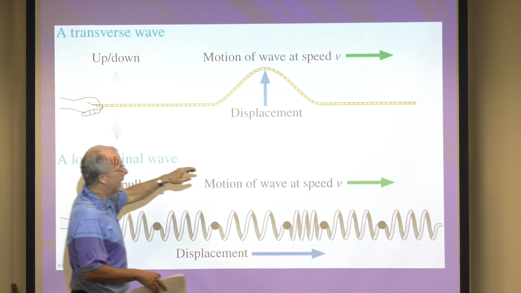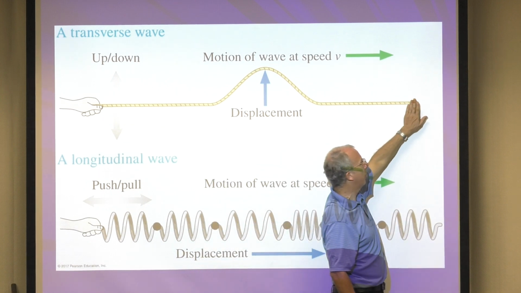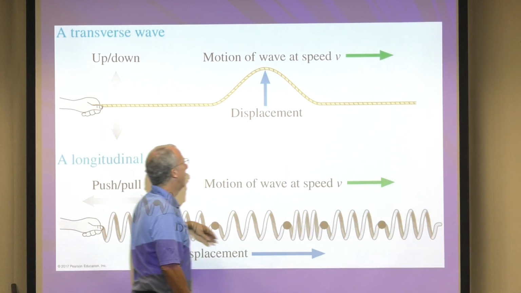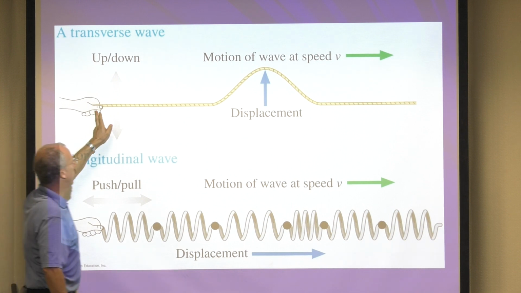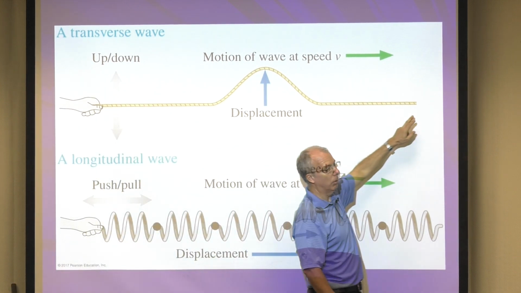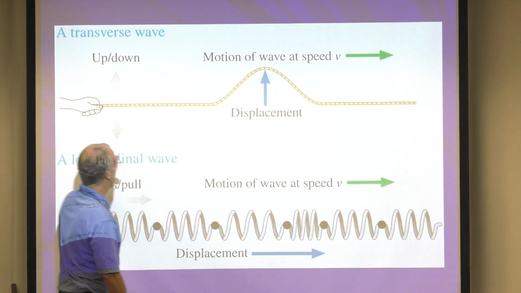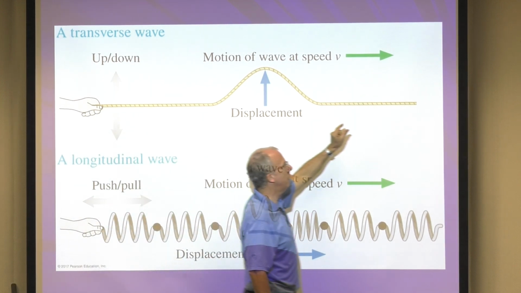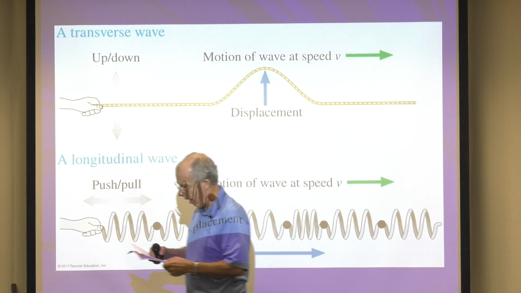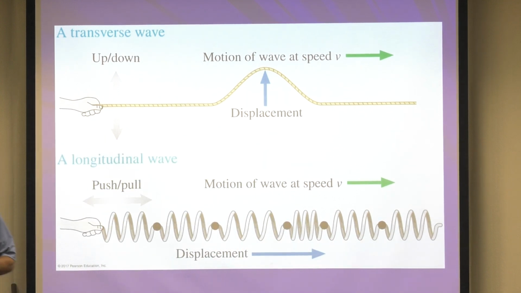Okay, now here's the question. Let's say you are holding the rope right here, and I have the rope here, and I'm wiggling up and down. So what is being transported between me and you? I mean, is a piece of the rope going between me and you? Well, of course not, right? Certainly not, okay?